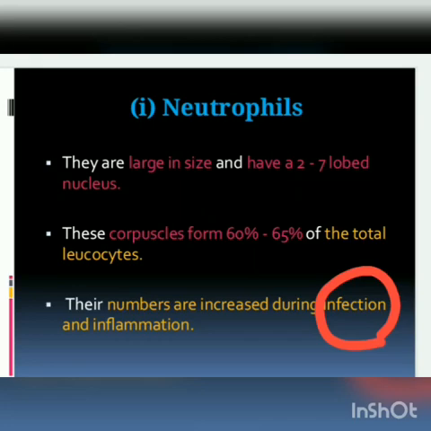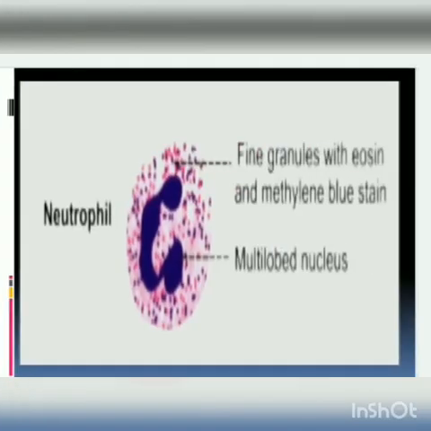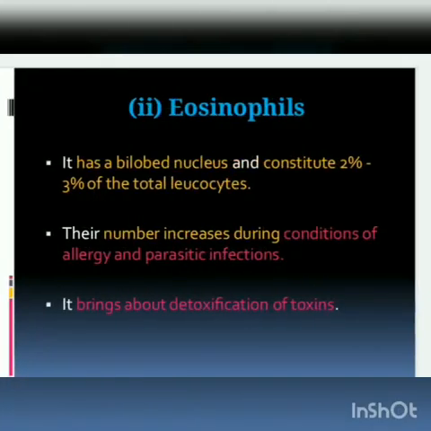What about inflammation? Inflammation is swelling with pain. So what is the meaning here? Numbers are increased during infection and inflammation. Neutrophil numbers will be increased when there is an infection in our body and when there is inflammation in our body. Towards that particular area, these neutrophils will increase their number. This is a picture we have seen.